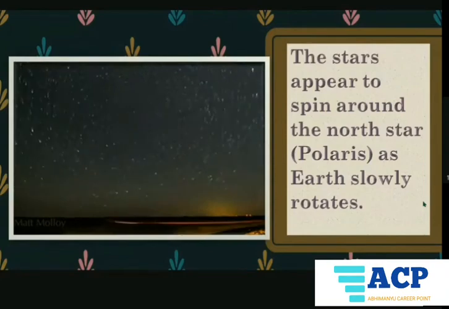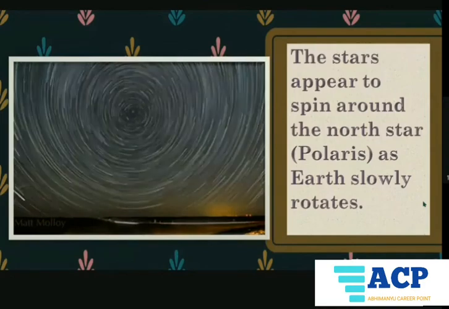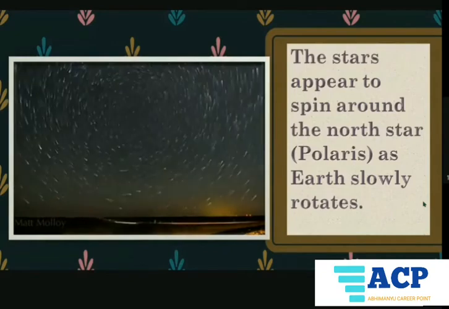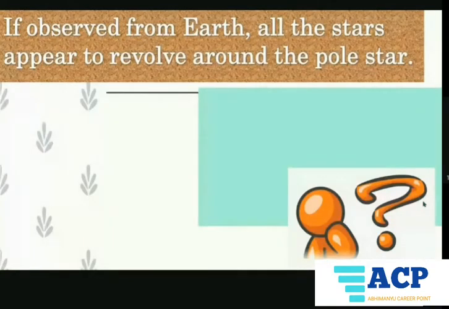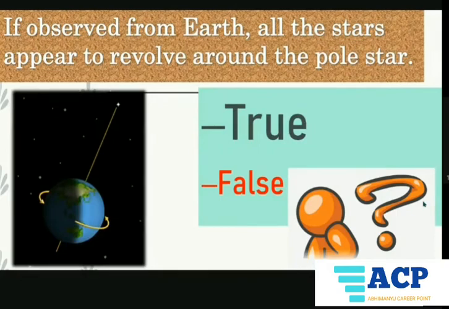So the stars appear to spin around the North Star, or we can say Polaris, or the pole star, as Earth slowly rotates. As you can see in the picture, it appears like there is a fixed middle point, and the other stars are rotating around this fixed middle point known as the pole star. If observed from Earth, all the stars appear to revolve around the pole star. This is the question for you. Is it true or false? Yes, it's true. Why is it so? Because the pole star is located above the axis of the Earth.